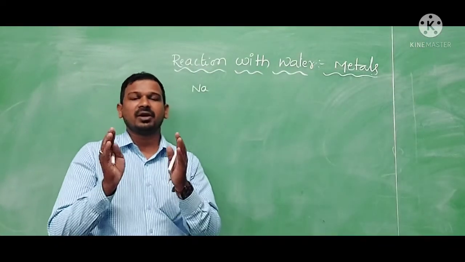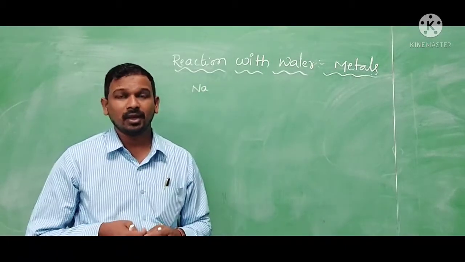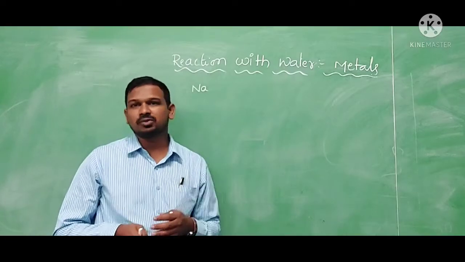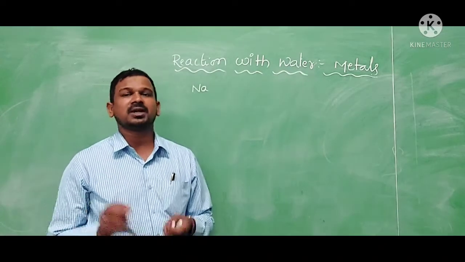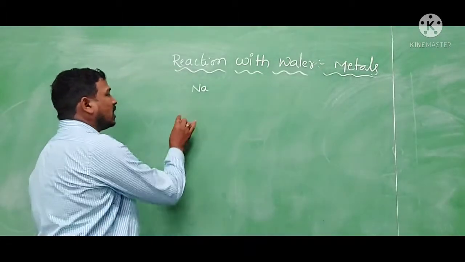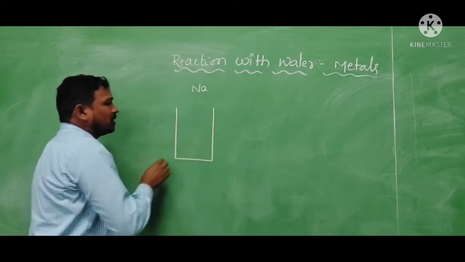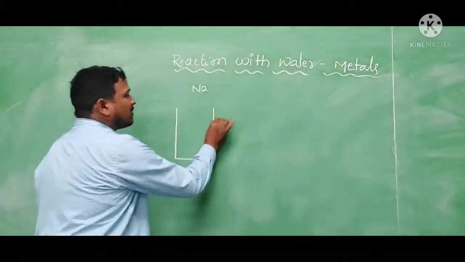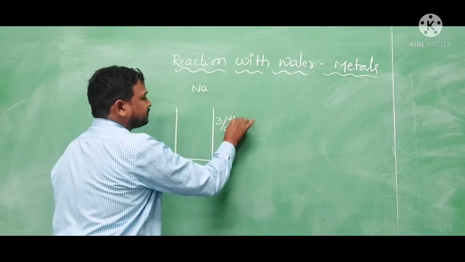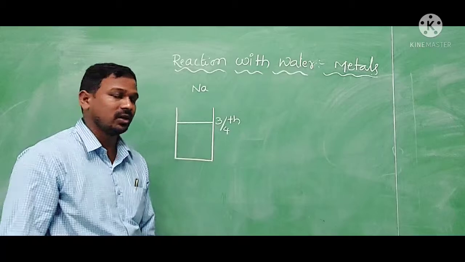Let's see here, when I am taking the sodium from the kerosene, I am pressing the sodium with the help of filter papers to take out the complete kerosene from the sodium metal. As you know, sodium is very soft, it is kept under the kerosene, that's why we are pressing with the filter paper. I am taking a beaker here, and in this beaker I am taking 3/4 of the water.